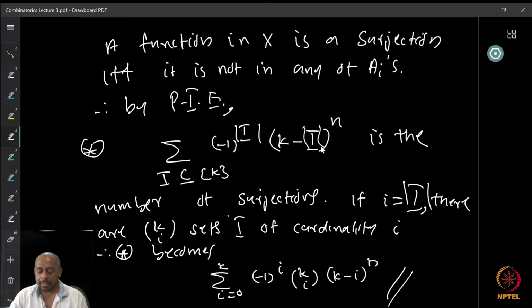Now, if I put small i equal to the cardinality of I, there are k choose i sets I of cardinality precisely i. Using this observation, we can rewrite this summation as the summation i equal to 0 to k of minus 1 whole raised to i, k choose i, and k minus i whole raised to n, because i is the cardinality of large I. And this is precisely what we wanted to prove, right? The summation i equal to 0 to k of minus 1 whole raised to i, k choose i, into k minus i whole raised to n, that is the number of surjective functions from an n element set to a k element set.